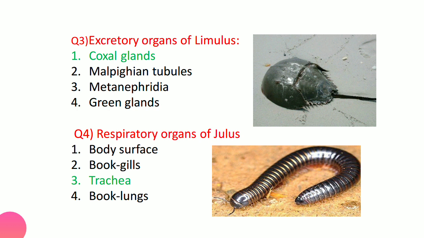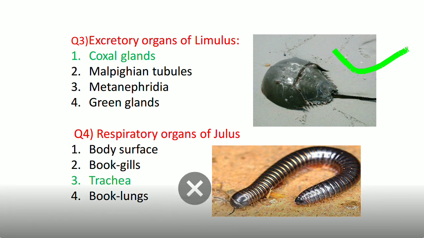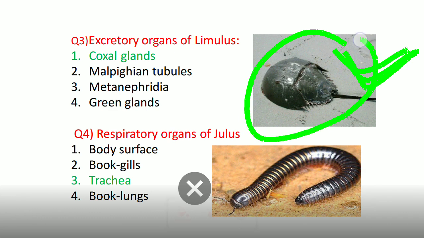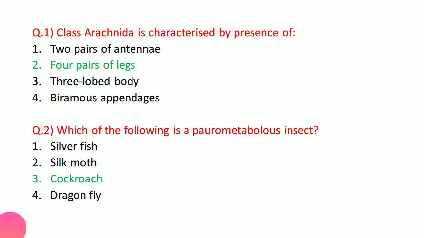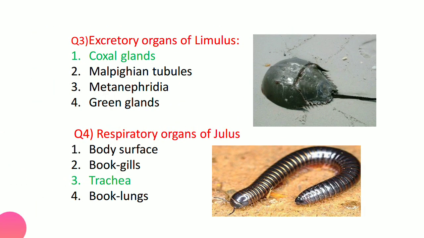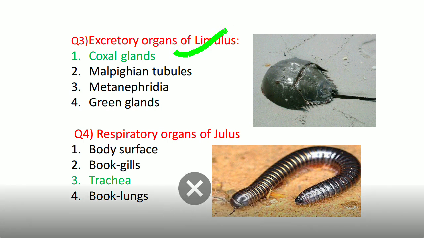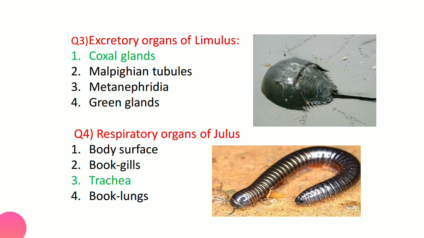Now coming to the excretory organ of Limulus. This is the Limulus, which belongs to the class Xiphosura, the horseshoe crab, you can see here. What type of excretory organ do they have? They have the coxal gland. Now coming to the next question, the respiratory organ of Julus. I have already told you all, Julus is included into the millipedes, the Diplopoda.